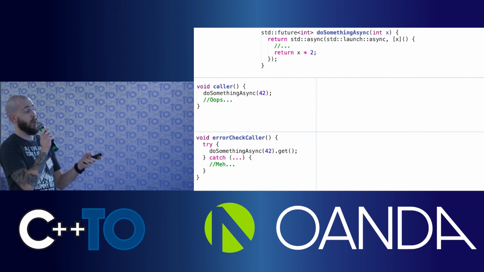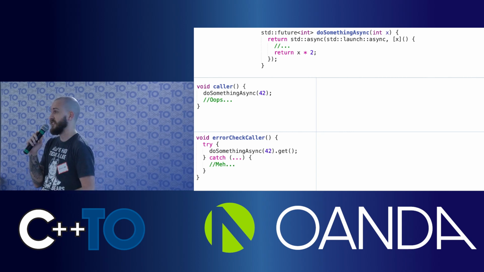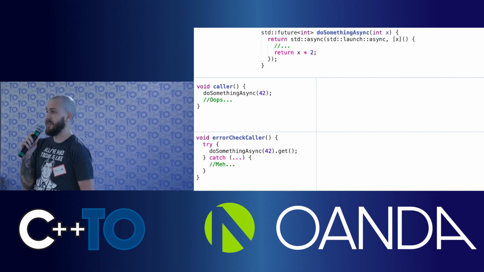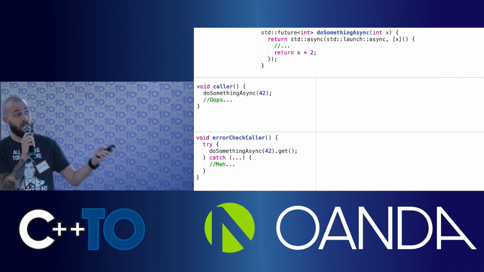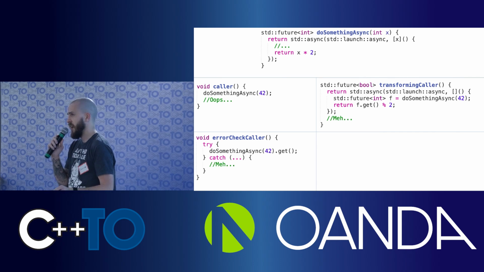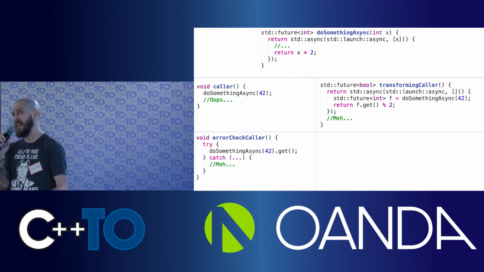Okay, we want to check for some errors. We need to do some try-catch stuff. Okay, it's 2019, we don't want to do any exception stuff for logic errors. We want to transform the value in our future. Okay, there is no real way for now to do that. There is a then continuation in the next standard, I believe, but for now you don't have anything.